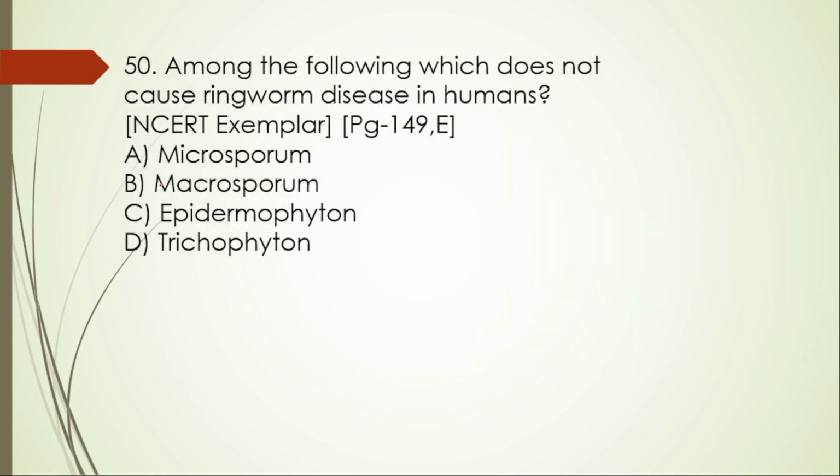Next, 50th one. Among the following, which does not cause ringworm diseases in humans? Microsporum, macrosporum, epidermophyton, trichophyton. So here the right option is option B, macrosporum. Microsporum, epidermophyton and trichophyton are three primary genera of the fungi which are known as dermatophytes. These fungi cause what? Ringworm, that is tinea.